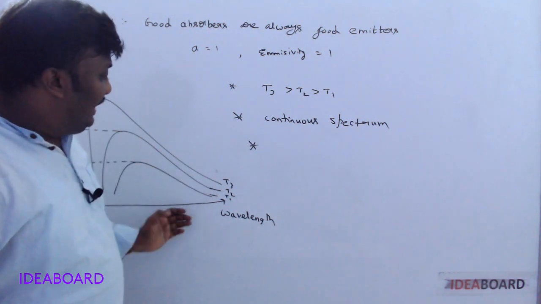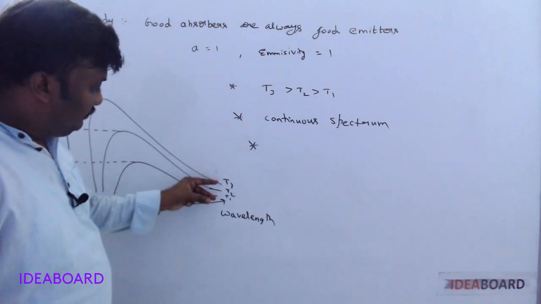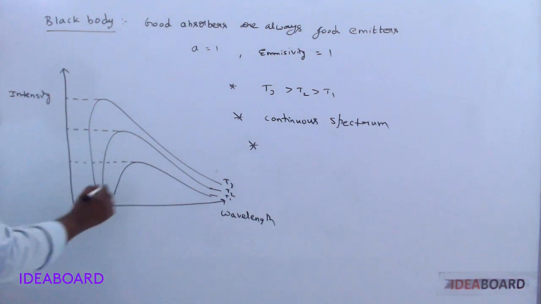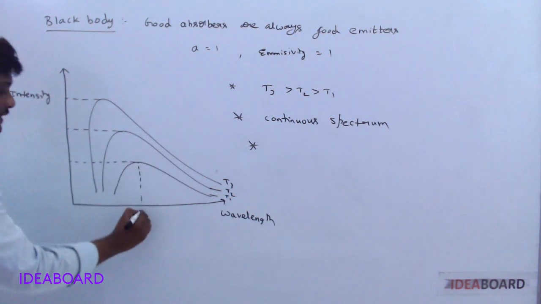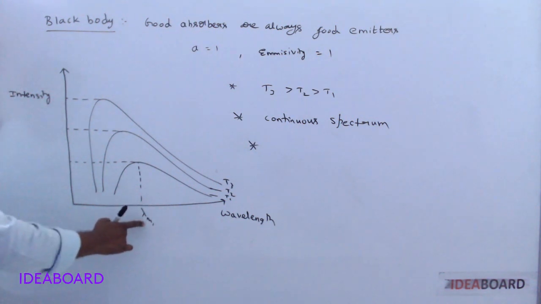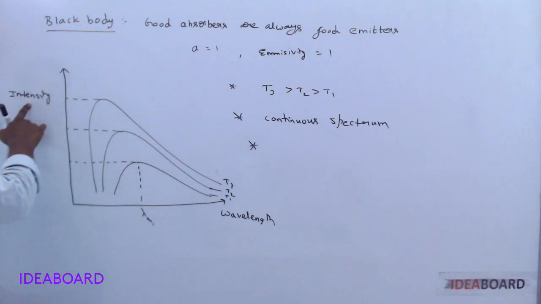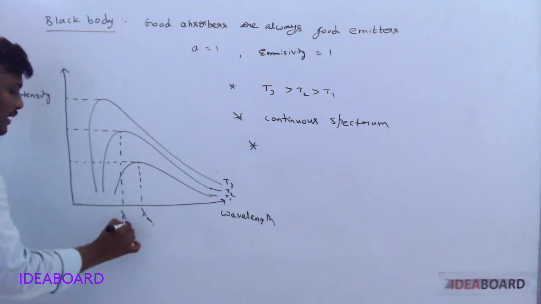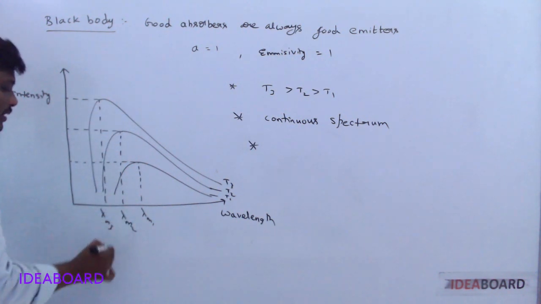So at very high wavelengths, all the intensities of radiations are nearly the same. Third, the wavelength corresponding to the maximum intensity. This is the maximum intensity, lambda m1, where m indicates the maximum. The wavelength corresponding to the maximum intensity is lambda m1. This is lambda m2 and this is lambda m3.